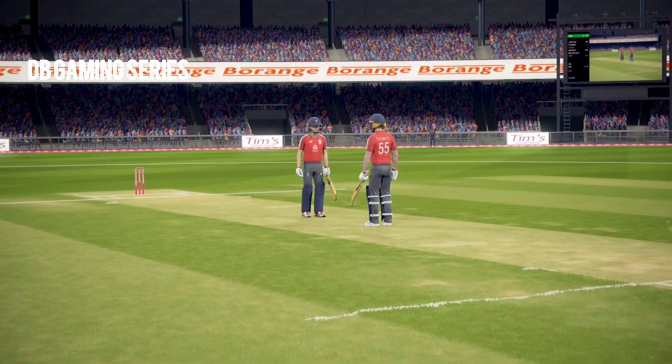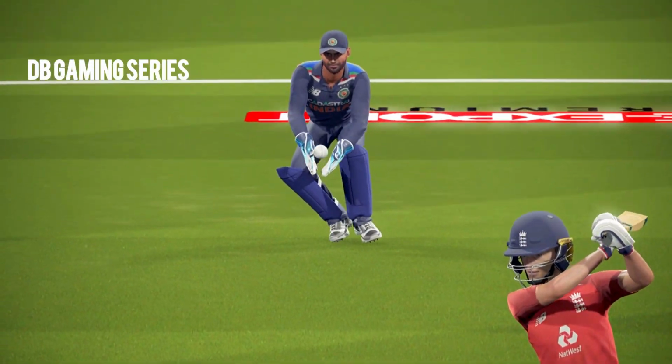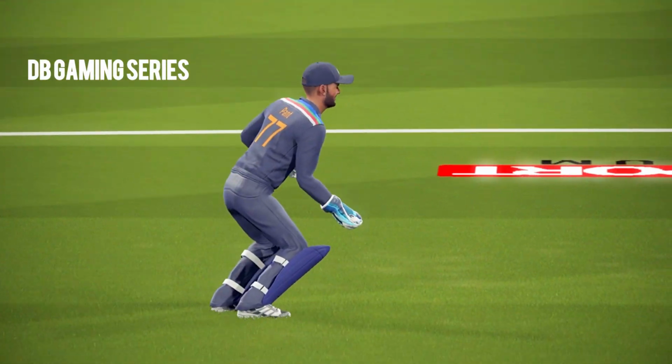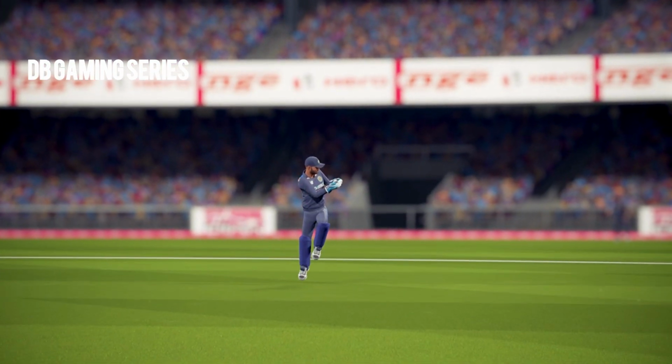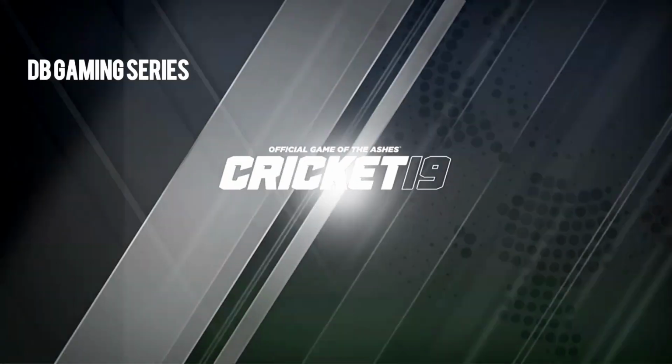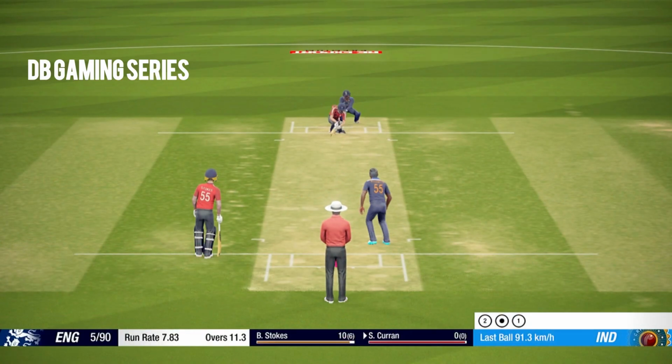Josh Butler was on 48, trying to get to his half century by playing a shot down the ground. And misses out completely as Rishabh Pant takes a brilliant take once again. And a good innings of Josh Butler has to come to an end here. Josh Butler has to walk back for a well played 48, and England are now 5 for 87.